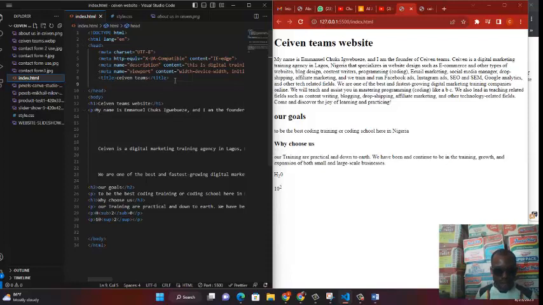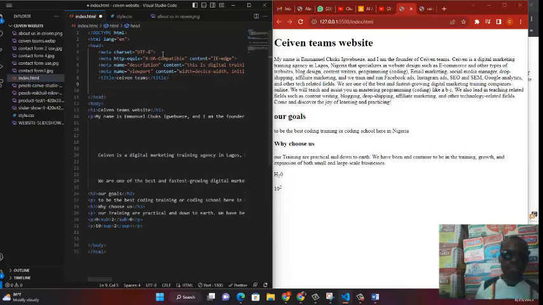Link it to our HTML. How do we link this to our HTML so it can work? As usual, come to your HTML, come up to the title. Normally, CSS should always be at the last, though you can put it anywhere. You can put it in the body, but it's not advisable. It's always good for it to be at the head. And majorly at the end of all the values you put at the head. For example, check out our head. The last thing we have on our head is the title.